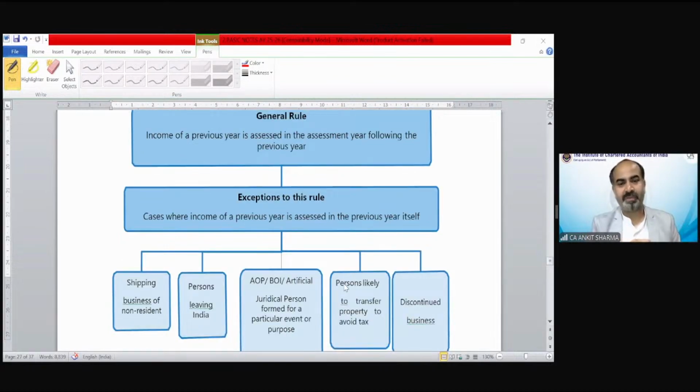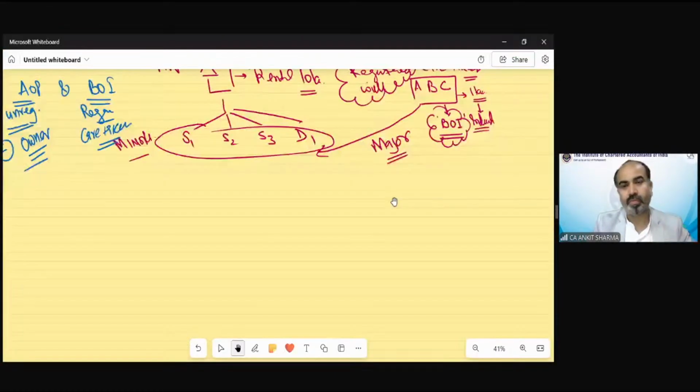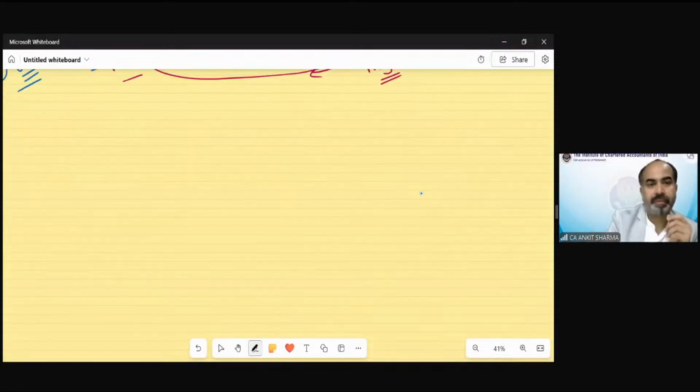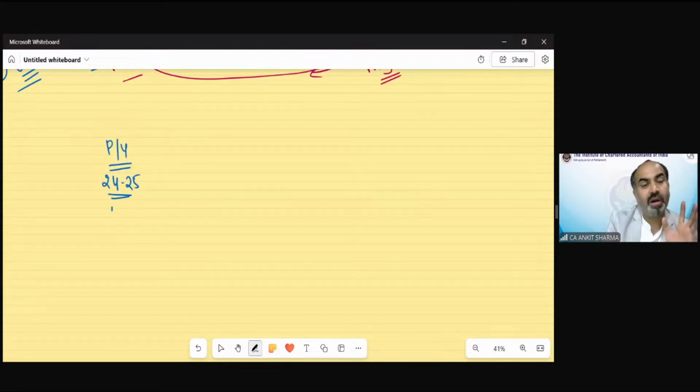Moving on further. General rule, and we are discussing the exception to this rule. In the definition of previous year, we have discussed that whatever you earn in the previous year, for our examination it is 24-25, we need to pay tax on it in the next year.